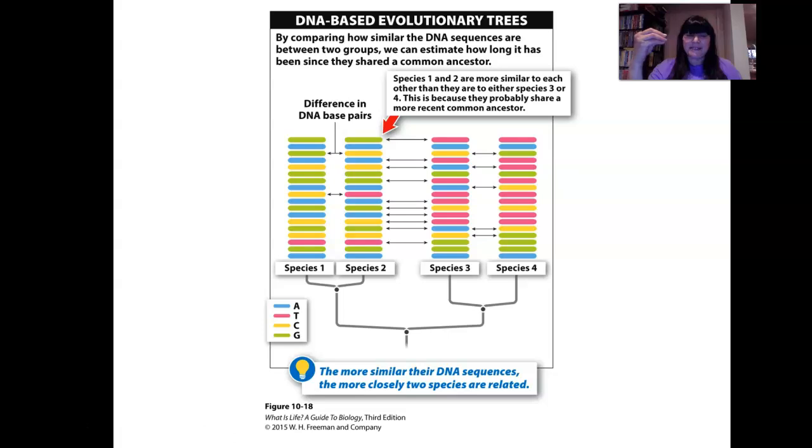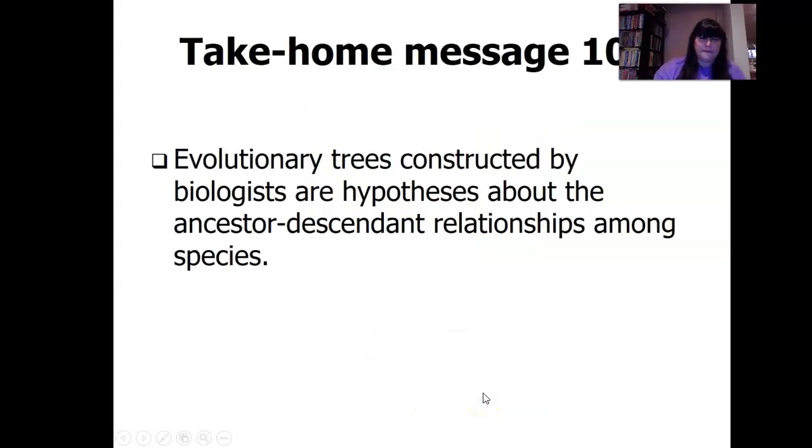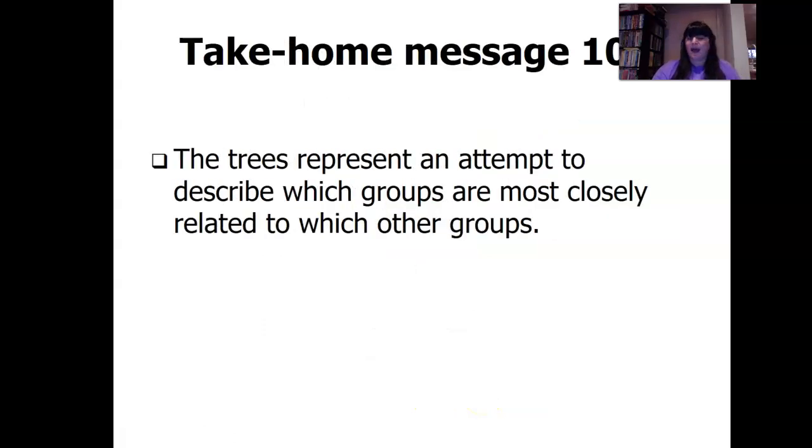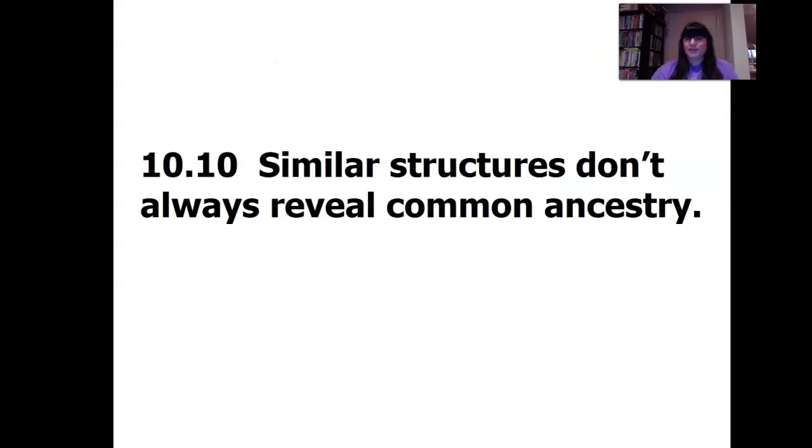So now with DNA technology, we really can see how closely related species are. It says by comparing how similar the DNA sequences are between two groups, we can estimate how long it's been since they shared a common ancestor. We can see, again, how closely related they are. Species 1 and 2 are more similar to each other than they are to either species 3 or 4. This is because they probably share a more recent common ancestor. The more similar their DNA, the more closely related two species are. So we can look at that and we can create evolutionary trees.